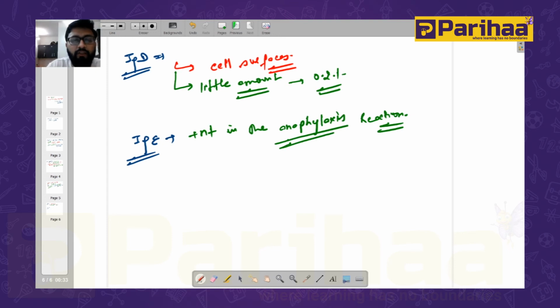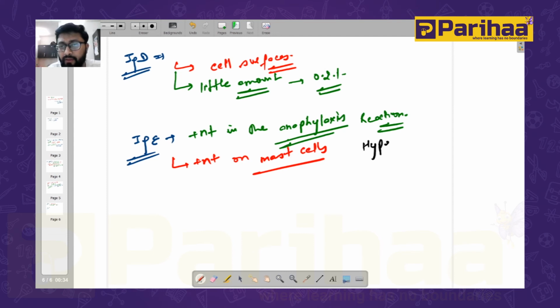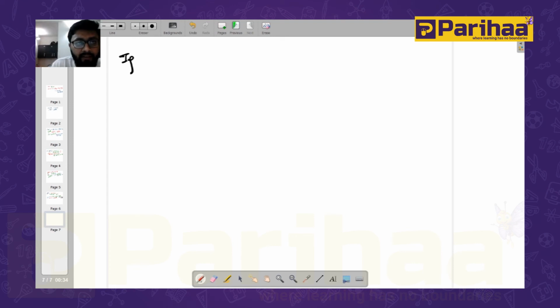If there is an allergy in any person, the IgE antibody will increase. It is also present on mast cells. You should know that the mast cell secretes histamine. So IgE has a unique property because it increases in the anaphylactic reactions or the hypersensitivity reactions. Now the next one is IgG.